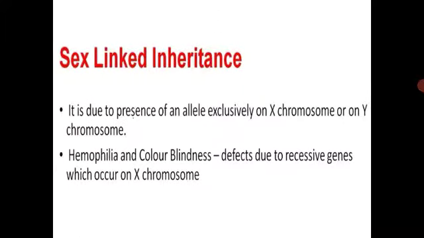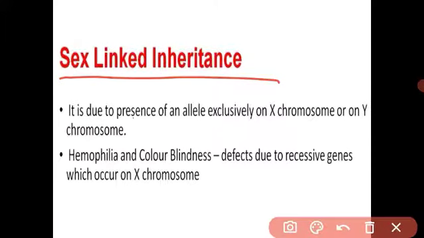The next important topic of this lesson is sex-linked inheritance. What does sex-linked inheritance mean, students? It is the appearance of traits due to the presence of an allele either on the X chromosome or on the Y chromosome. Some alleles are present on the X chromosome, otherwise on the Y chromosome.